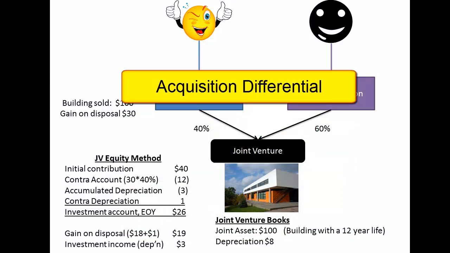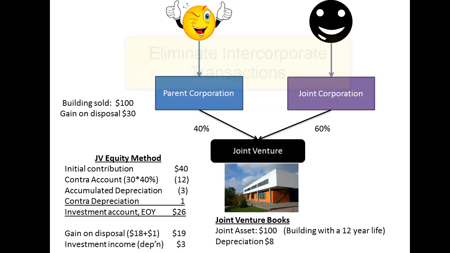Upon the formation of a joint venture, there is no acquisition differential per se. The venturers themselves are the original founding shareholders. However, if a venturer purchases their interest from another venturer, then once again we're going to have a purchase price differential, which would be dealt with along the same lines as we've discussed in previous lessons.